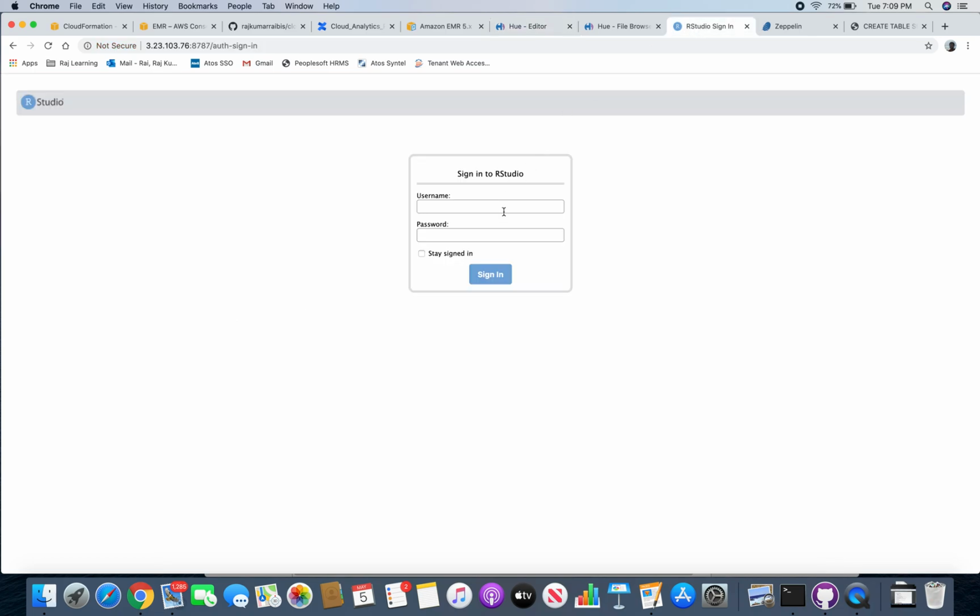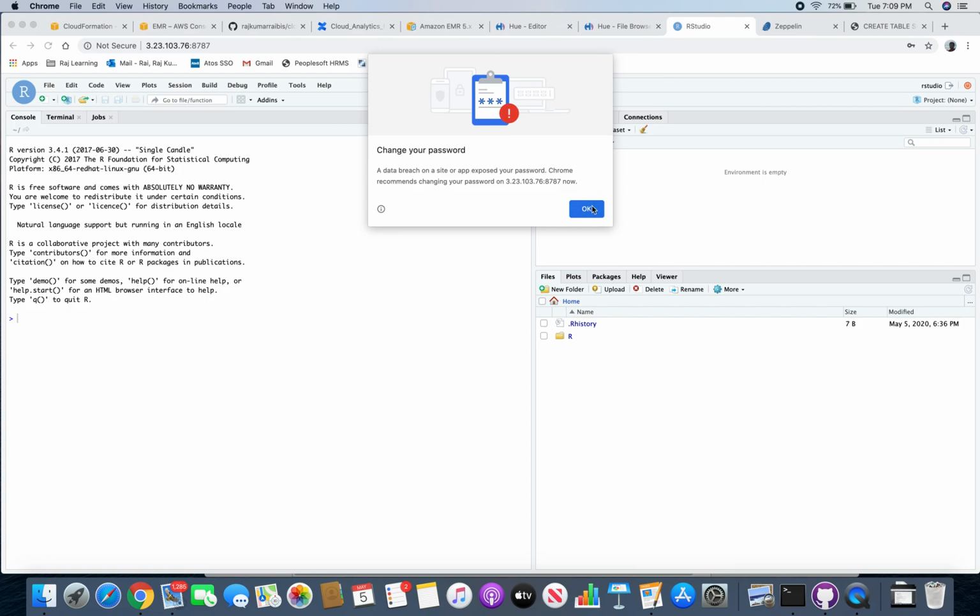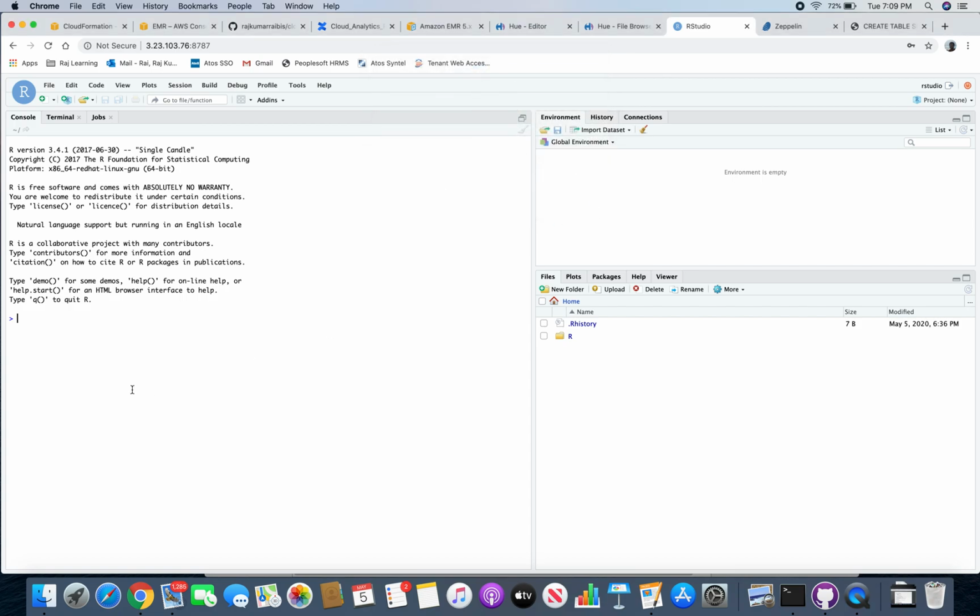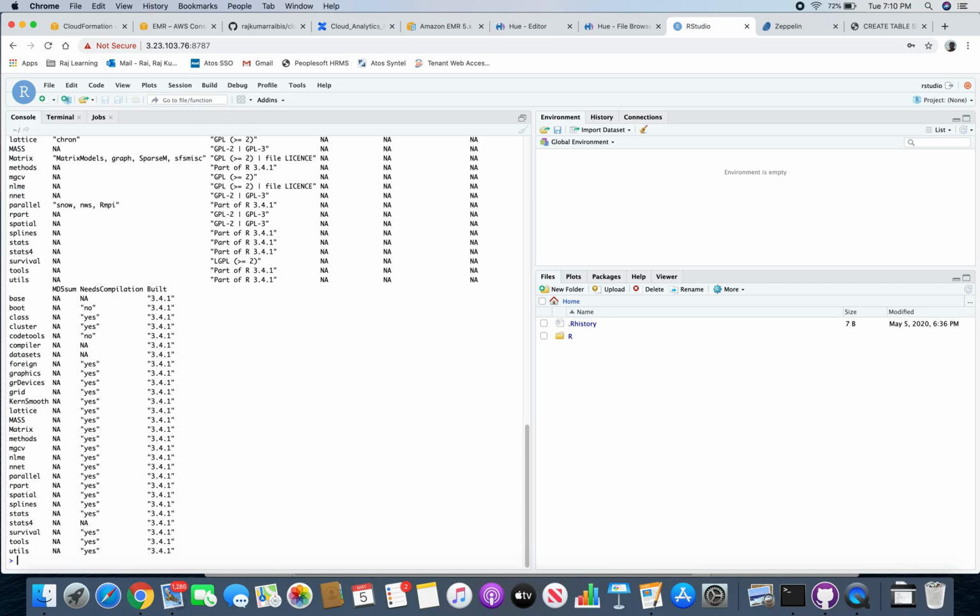Moving on to RStudio. This product provides you RStudio as well. So I'm just logging into RStudio. Okay, so this is the typical RStudio environment. RStudio is very useful for data science teams. R provides n number of packages for data science exploration and all. If I want to see the current packages installed, which come by default, I can see all these packages are there by default. We can add new packages as and when required. That would be a really straightforward process.